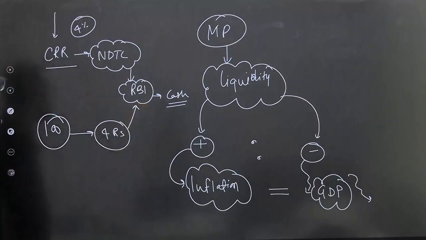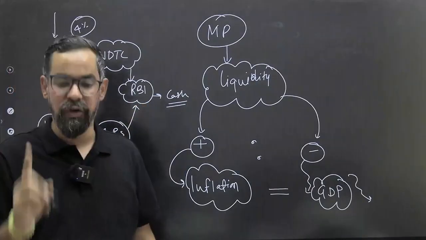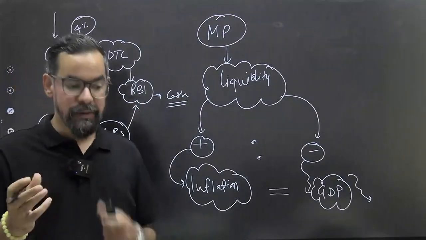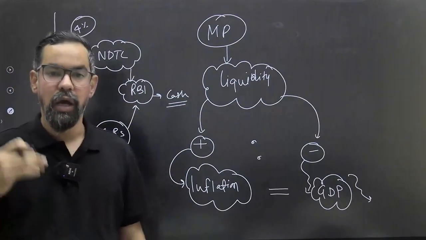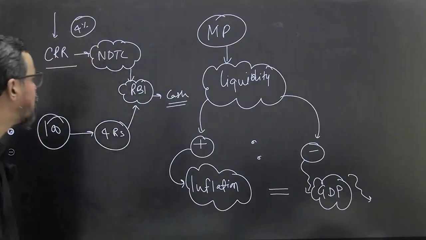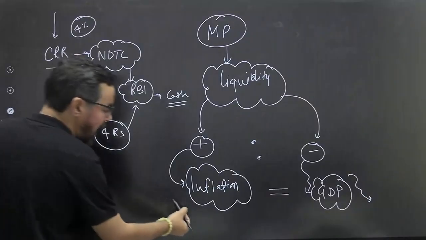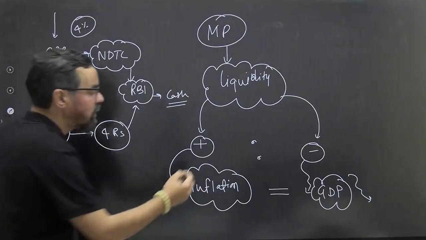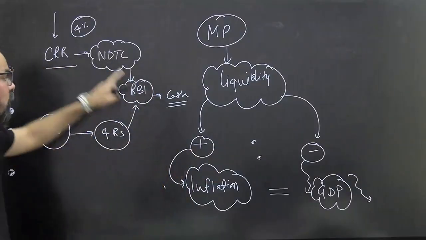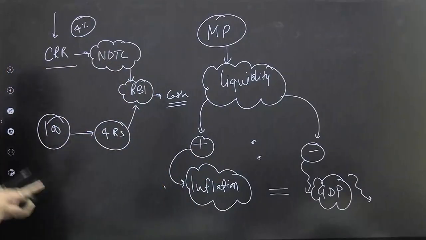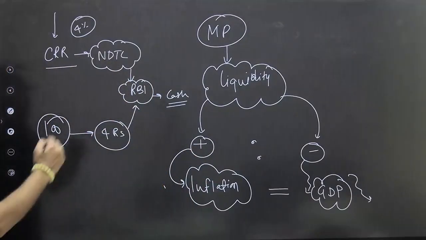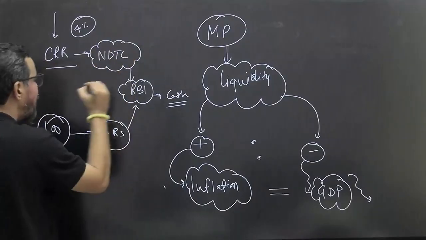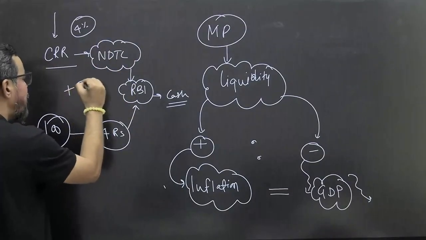Okay? If there is a problem of inflation, let's say it is expected by the MPC that the inflation rate will go up. So what will we do? Inflation is high, or it is expected that inflation will increase. That means there is more money supply, so they have to control the money supply. To control that money supply, what will RBI do? They'll increase the repo rate. Let's say they increase the repo rate by 50 basis points.